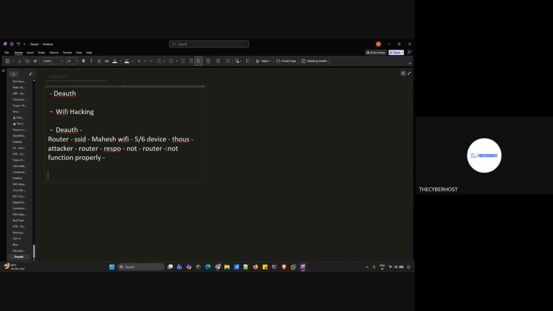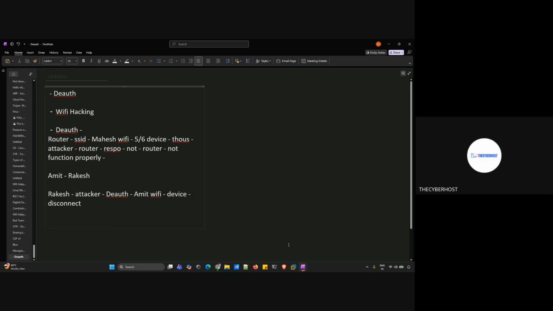Let's take a very simple example. Assume there is a guy, Amit. Amit has a neighbor, Mr. Rakesh. Now Rakesh is the attacker and he knows how to perform this DOS attack. So he is performing this attack on Amit's Wi-Fi, which is named Amit Wi-Fi. Once he does this, all the devices connected to Amit Wi-Fi get disconnected and are not able to reconnect, because he is sending a lot of fake traffic to this router. So this is how this attack happens.